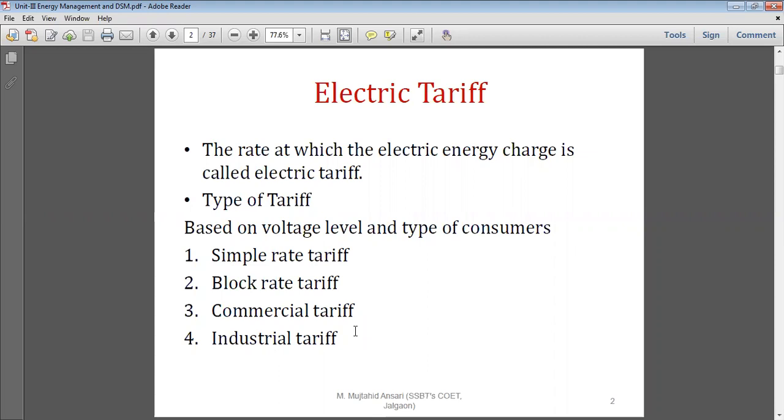No doubt, commercial consumers and industrial consumers are HT consumers as well as LT consumers. Suppose it is a small scale industry, such as power looms, it comes under the small scale industries. In a commercial establishment, such as a mall, it also comes under the LT tariff as well as the HT tariff. Some commercial consumers come under the HT tariff, and the rest of the consumers come under the LT tariff.